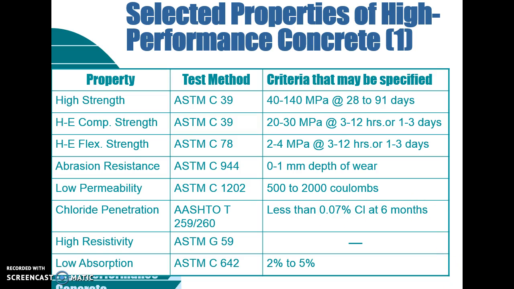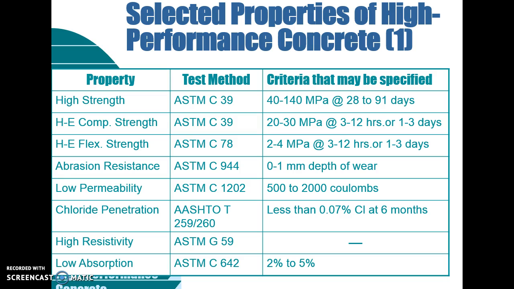Next, high early compressive strength. The test method for this is ASTM C39. The criteria that may be specified is 20 to 30 megapascal at 3 to 12 hours or 1 to 3 days. And high early flexural strength, the test method is ASTM C78. The criteria that may be specified is 2 to 4 megapascal at 3 to 12 hours or 1 to 3 days.